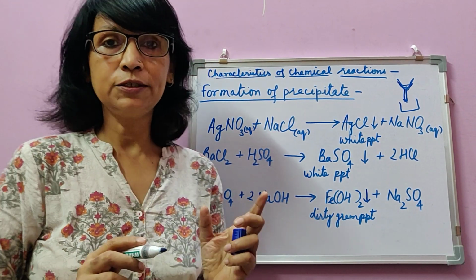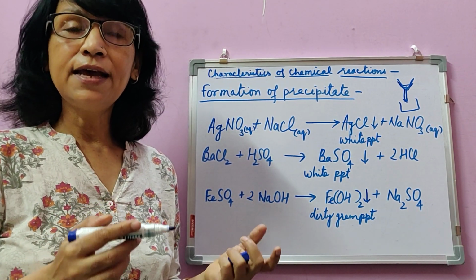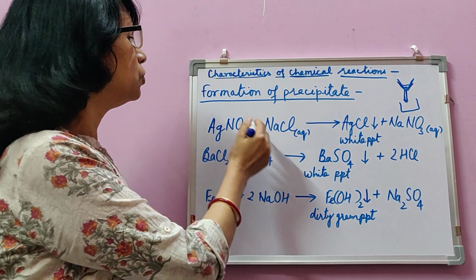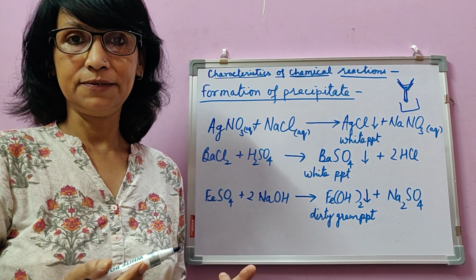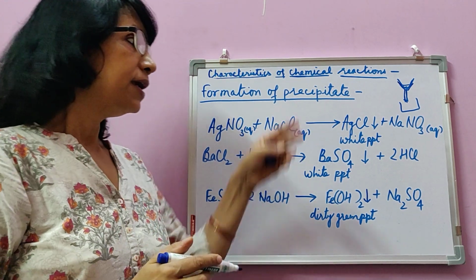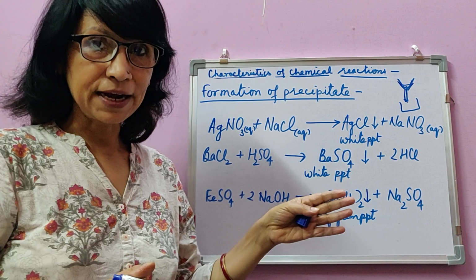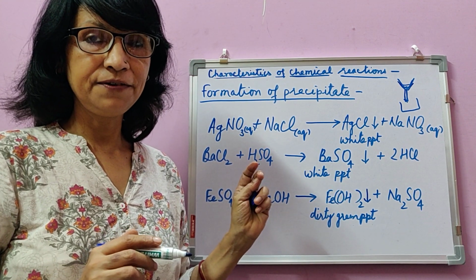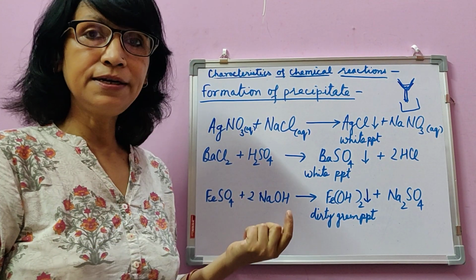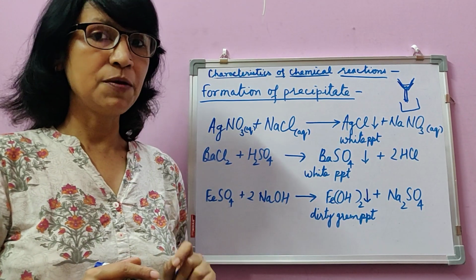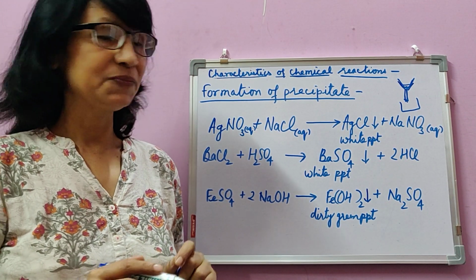So I hope you understood. A precipitate is an insoluble solid that is formed while two solutions are mixed. Being insoluble, it can settle down like sediment if it is heavy enough, and it can be separated by filtration. It will come above the filter paper as residue.